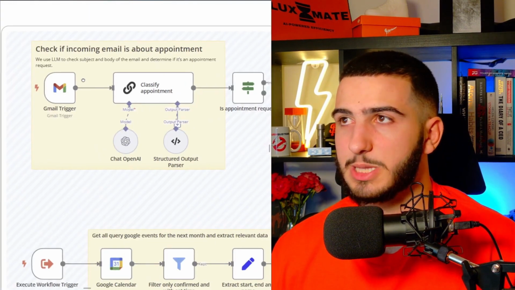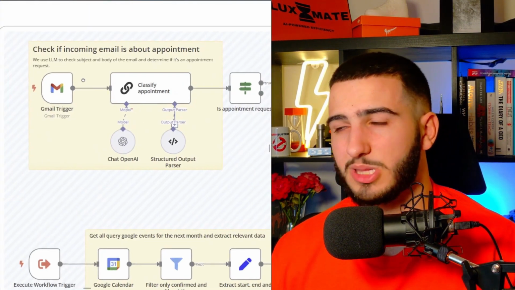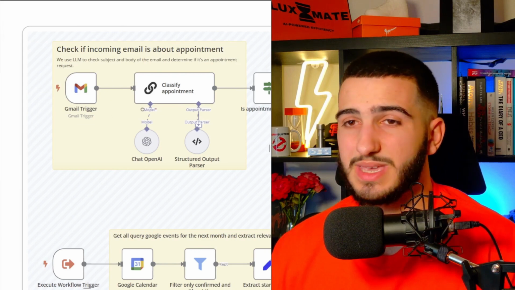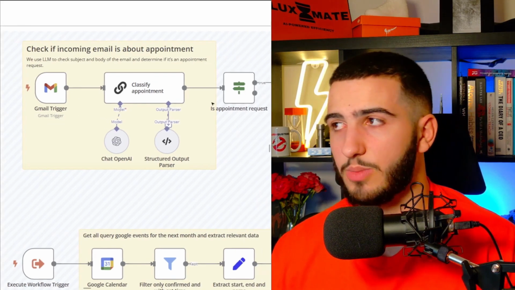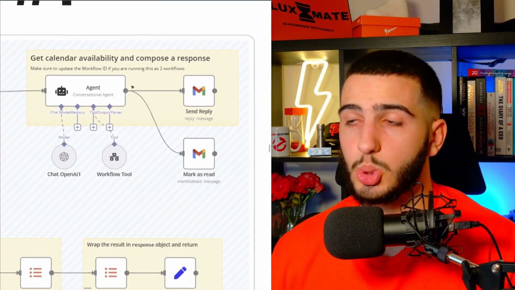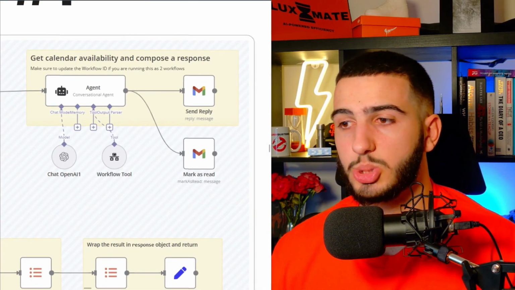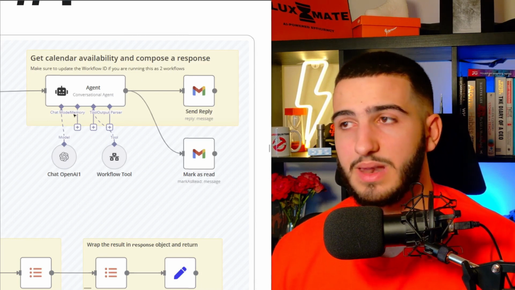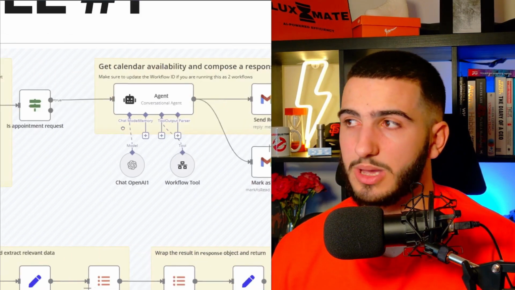What it basically does is it first checks for incoming email specifically about an appointment. So once an email comes in, it checks if it's about an appointment or not. If it is an appointment request, it goes ahead and talks to an agent which has access to Google Calendar to determine the availability based on the request.